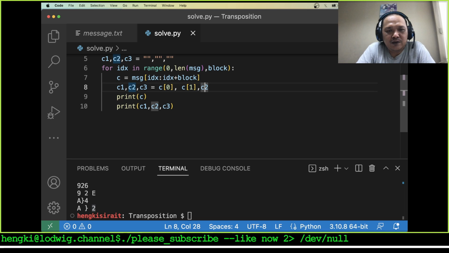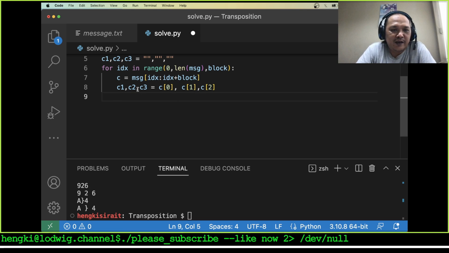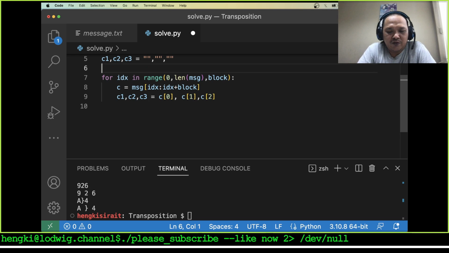C3 equals index 2, and let's take a look. Okay, and we got the characters here, and it got scrambled. What we want to do is try to modify it.